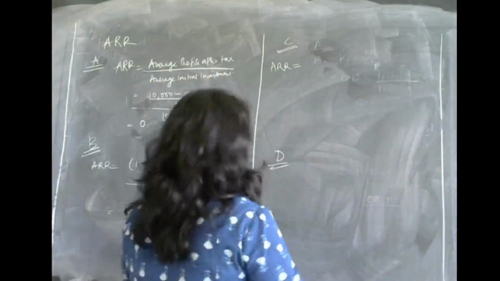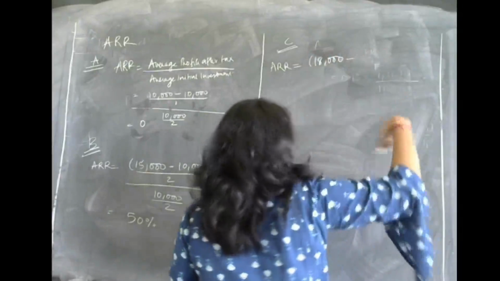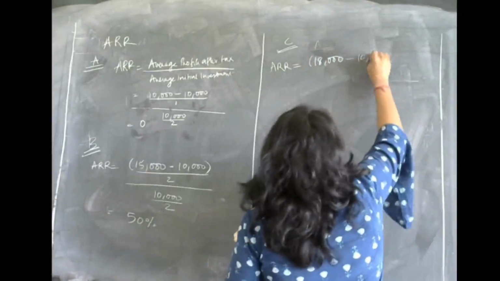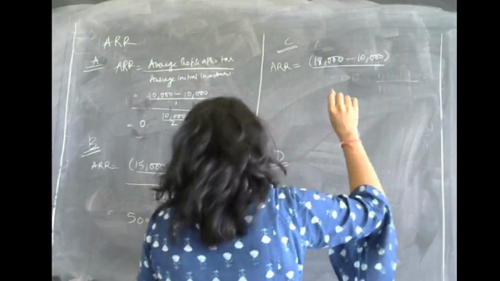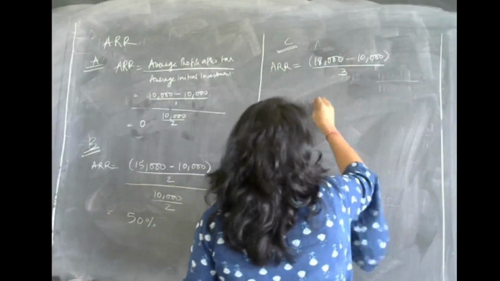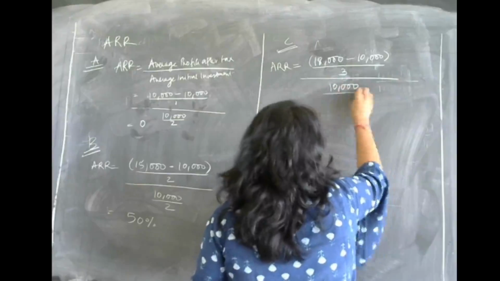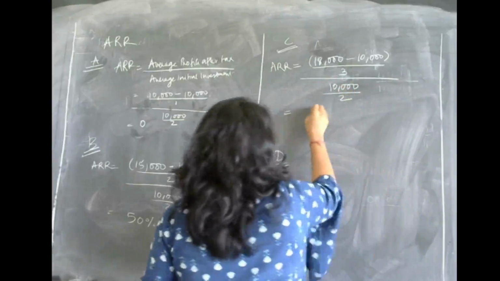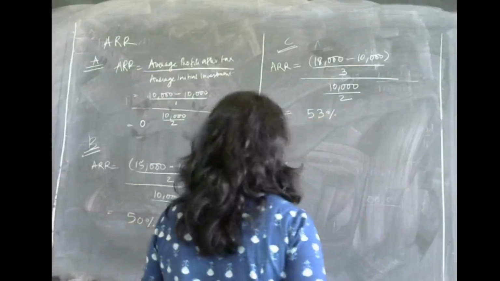So the total is coming to around 18,000 minus the initial investment of 10,000, divided by the life of that project, which is 3 years, divided by average initial investment, that is 10,000 divided by 2. So you will get project C as 53%.